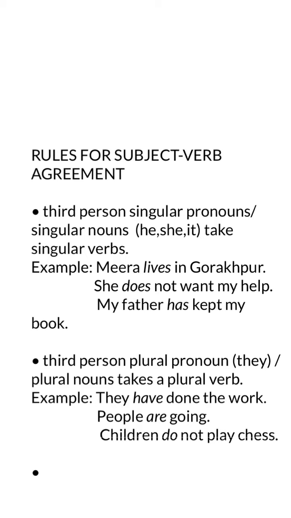Now, people are going. People is third person and plural in number. Okay, so people are going. Children do not play chess. Children is again third person and plural in number. Children do not play chess. If it would have been child, third person, and child is singular in number, then it would have been: child does not play chess. I hope you understand.